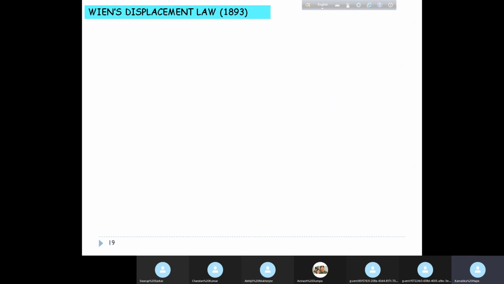And this is again, as you can see, a law taken from experimental observation. The fact that the wavelength value at which maximum energy is obtained shifts to a lower value is why it is called the displacement law, keeping the product lambda m T equal to constant.